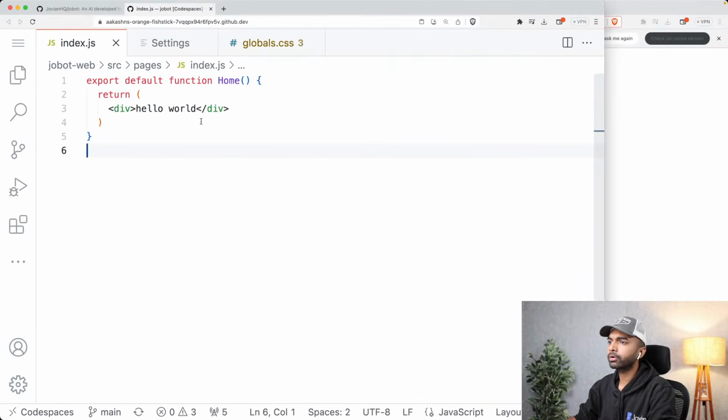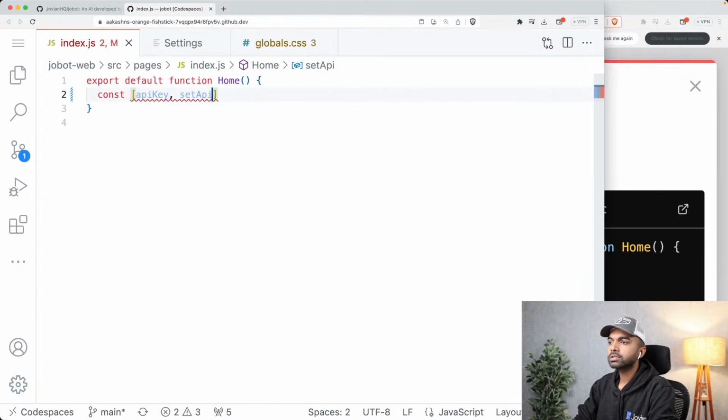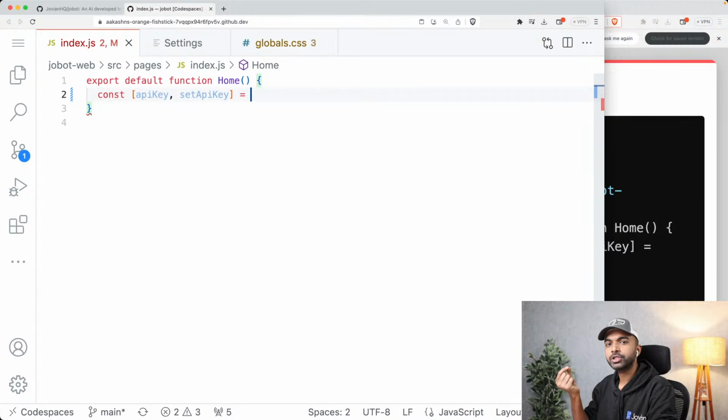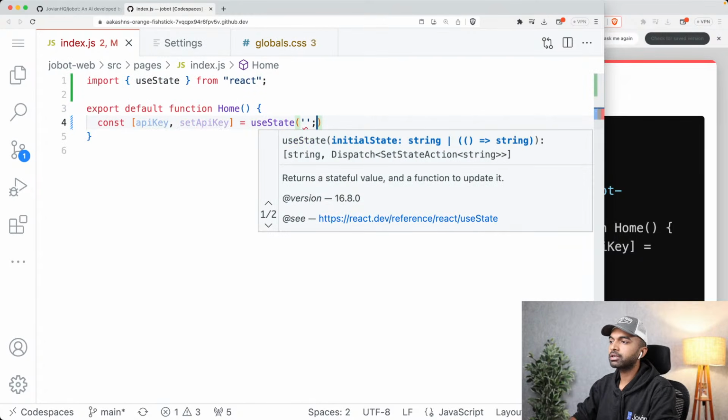So the first thing we are going to do is clean this up, and we're going to create a state variable where this API key is going to be stored. A state variable is simply a piece of information that you want to hold and possibly change in React. So this is how you create a state variable. You say useState and you give it an initial value.